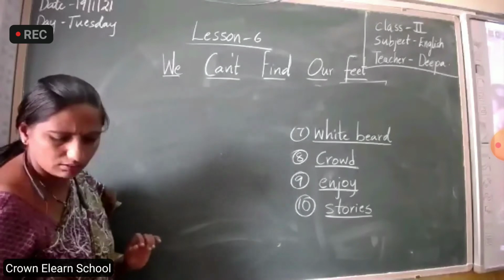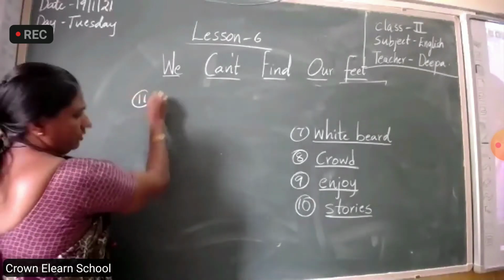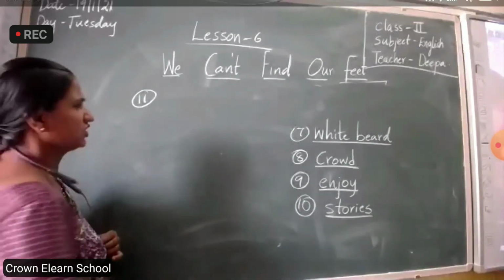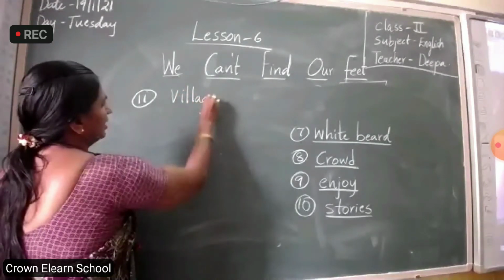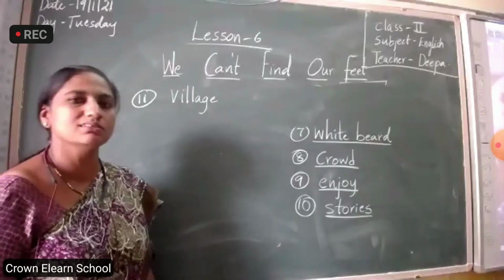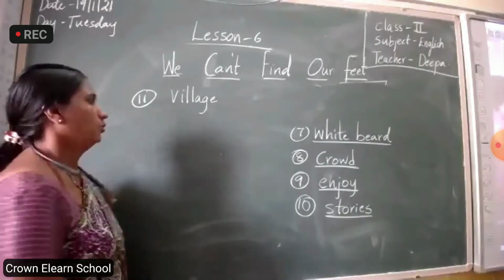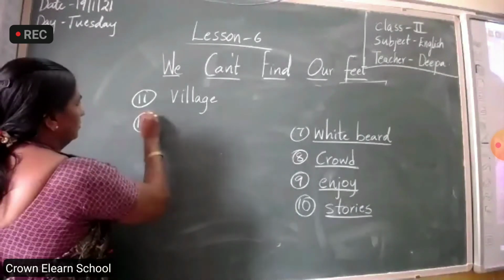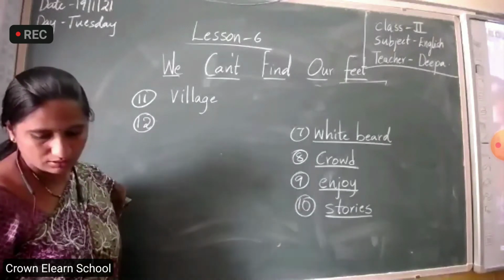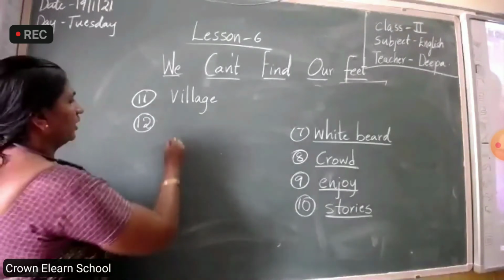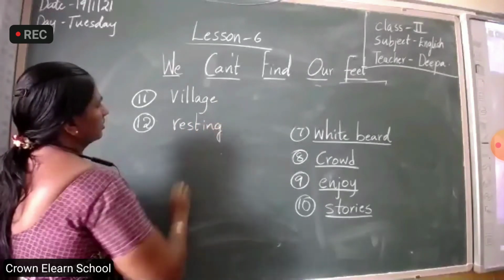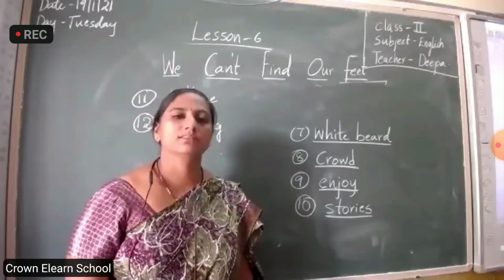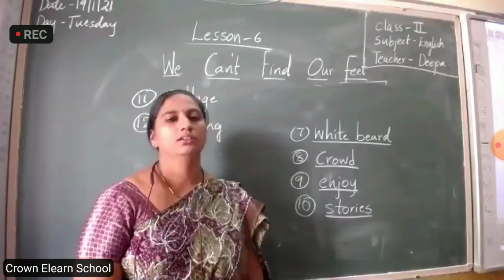Next one, 11th one. Village, not village, village. V-I-L-L-A-G-E is the village. Next line, resting, taking rest, closing the eyes and taking rest.